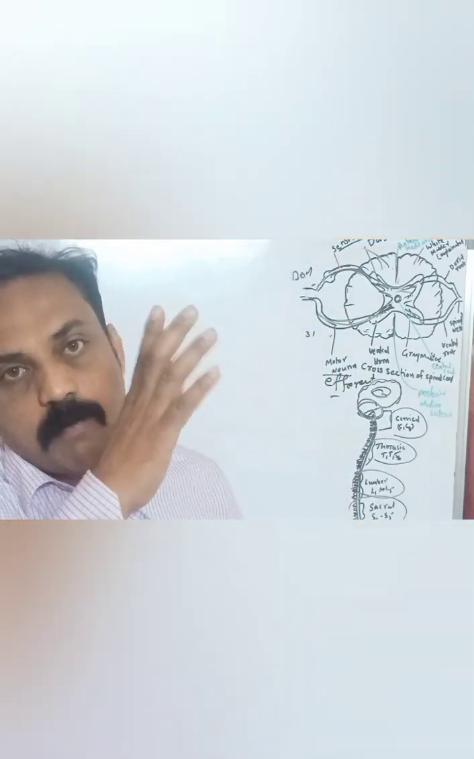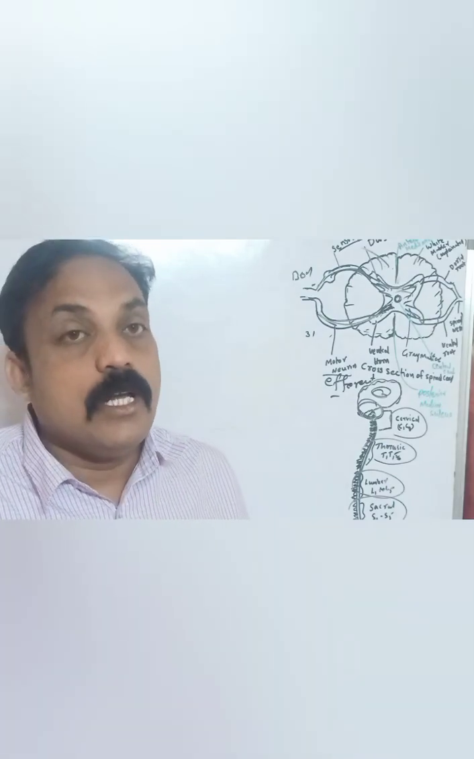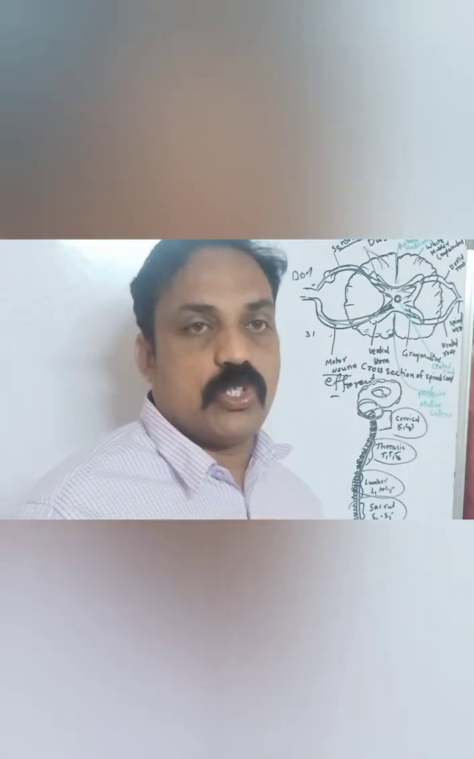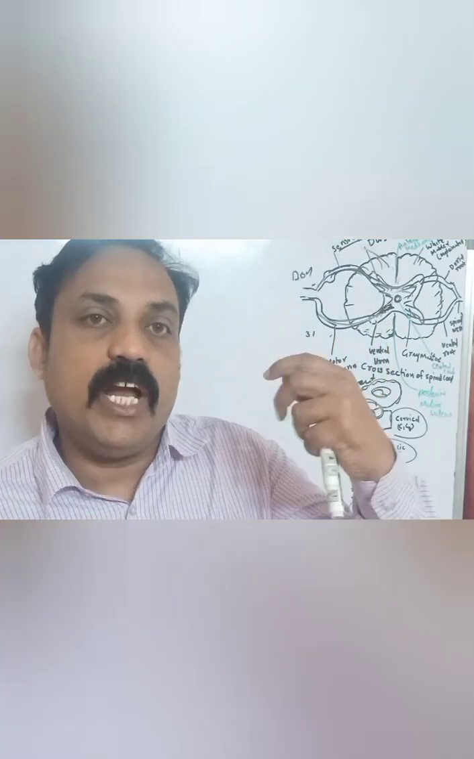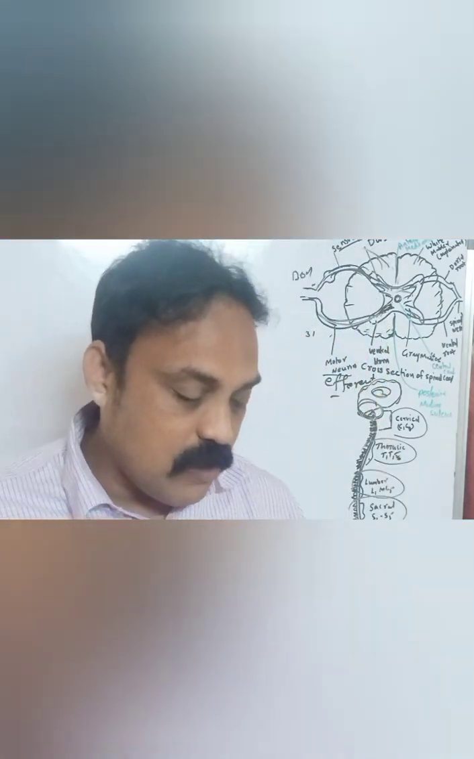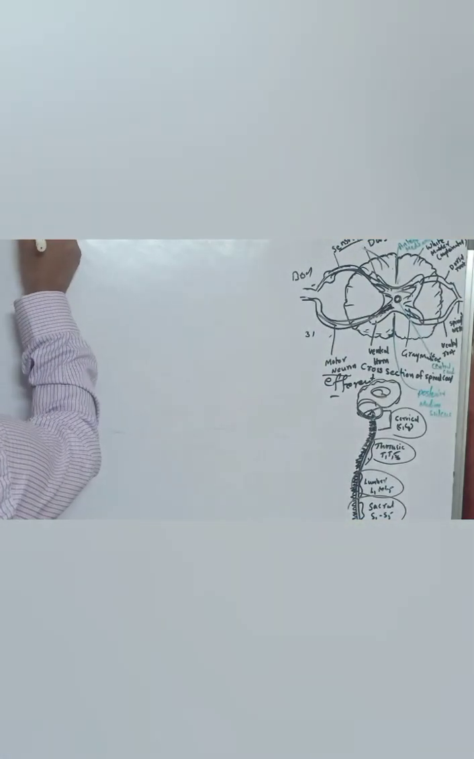The spinal cord is also called the backbone. Why? What is the backbone? It gives support to the body. It gives a particular structure and support. And what are the other functions of the spinal cord?